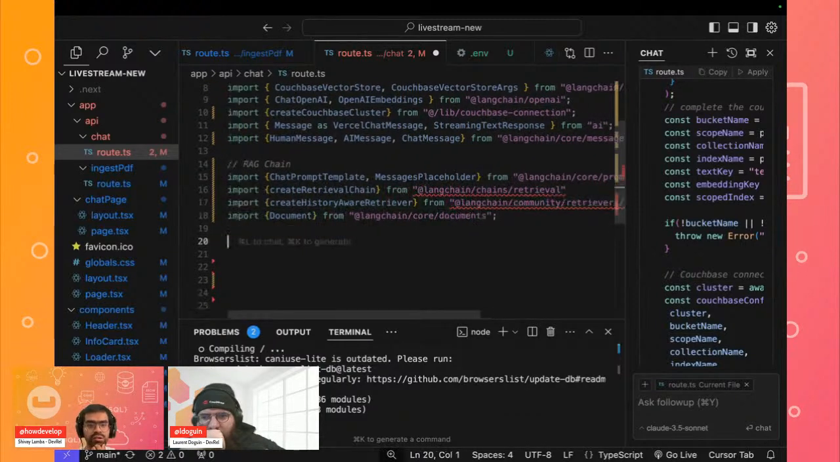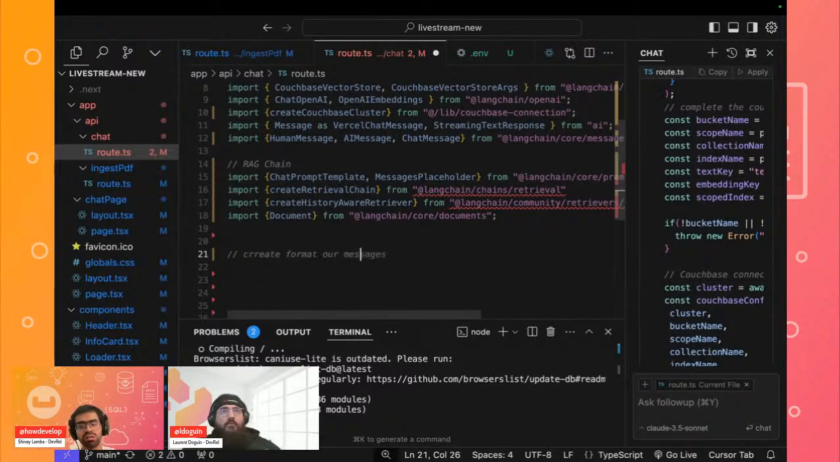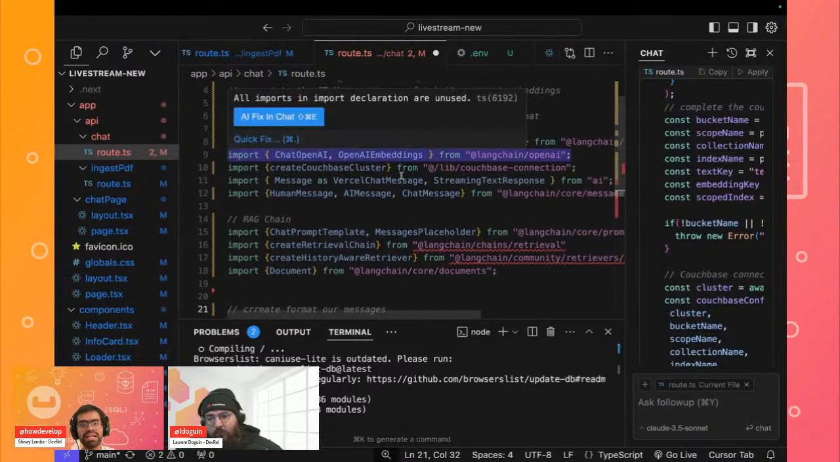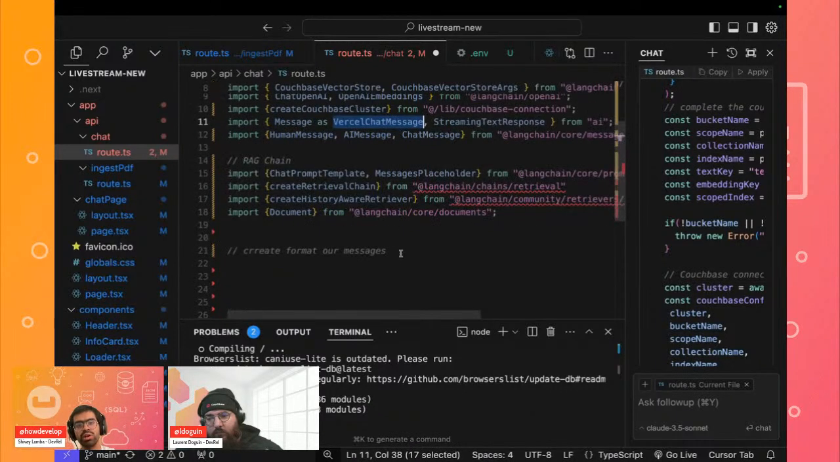So let's proceed now. What we'll do is create a function where we can format our messages. As I mentioned, we have messages from the user and messages from the AI. So we'll be using this Vercel chat message interface in order to format these messages that will show up in our chat UI.